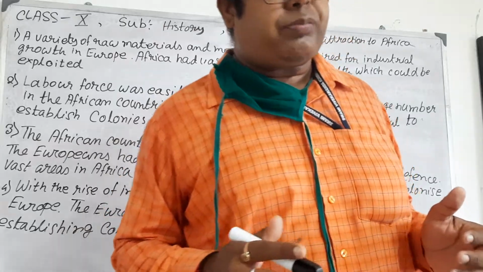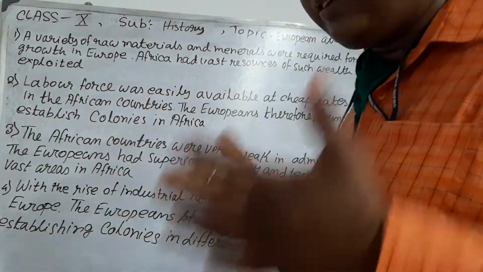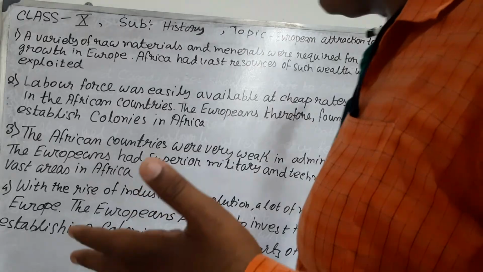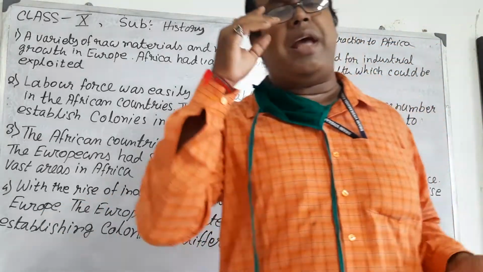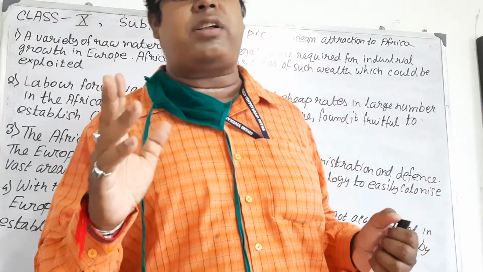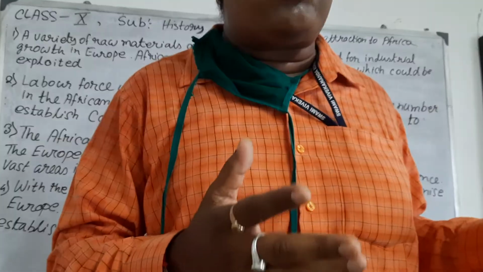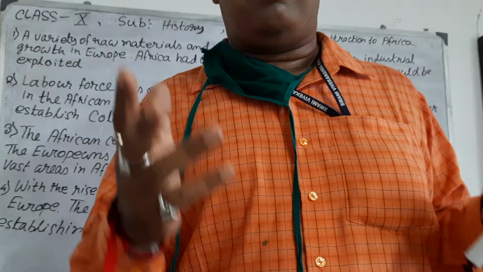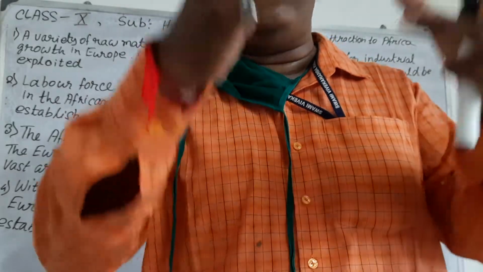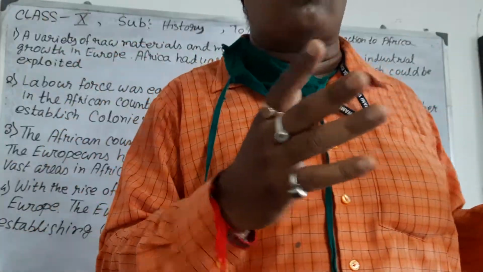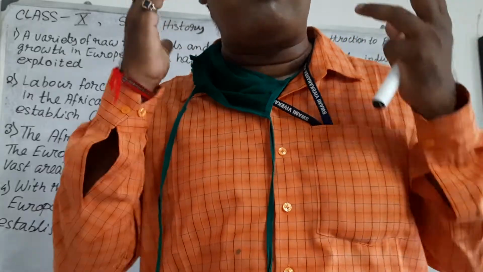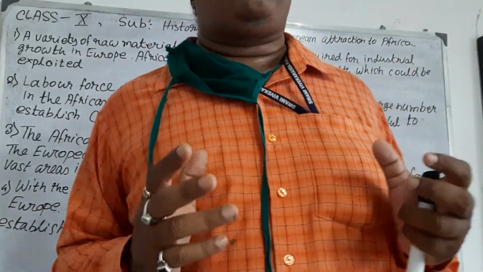So students, the topic in this video is European attraction to Africa. The reasons for the attraction were raw materials, labor, money, and other things that were very profitable for European nations.